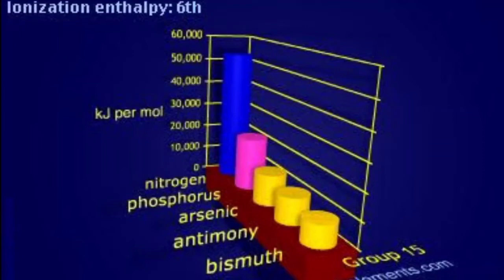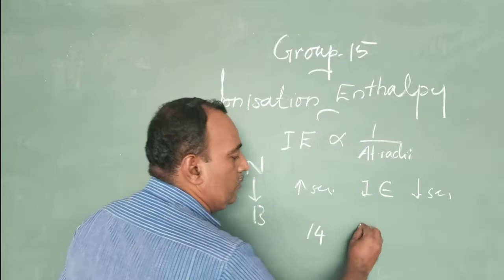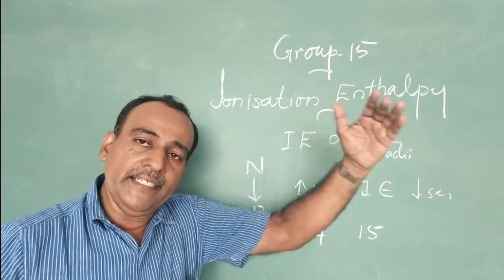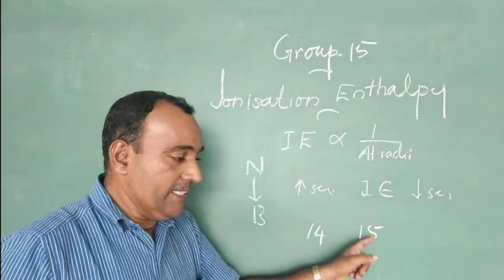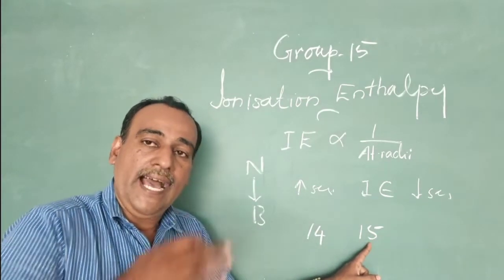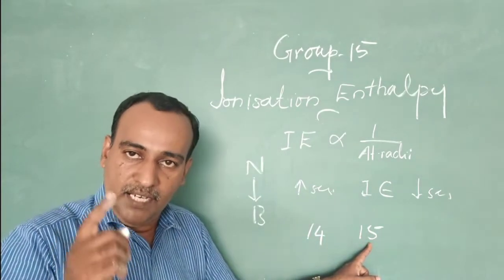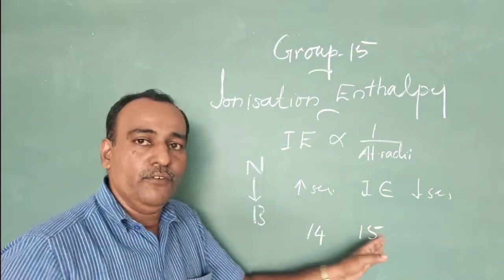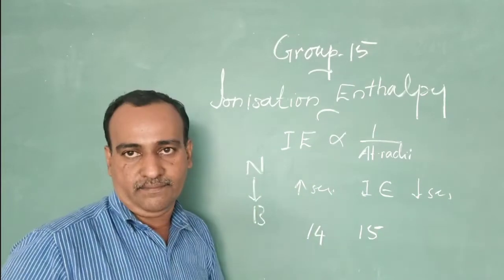When we move from left to right and compare with group 14, group 15 elements possess higher ionization enthalpy. Why do group 15 elements possess higher ionization enthalpy? Because of their small size. Compared to group 14, group 15 elements are smaller.